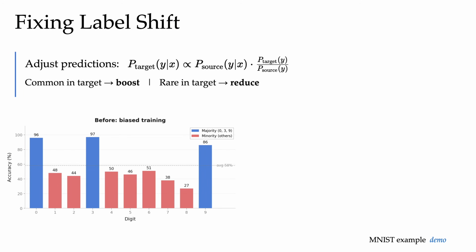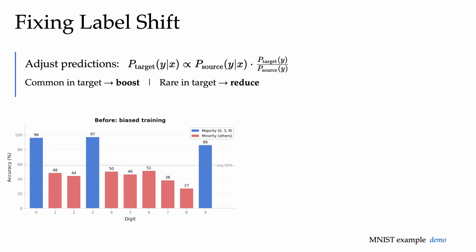Here we show 3 charts. The chart on the left is the per class accuracy. During deployment time, we see that majority digits sit comfortably above 95%. Minority digits crash down to 40 or 50%. The gap is label shift in action, where the rules of recognition did not change, the per class appearance stays the same, but the class frequencies the model expected during training do not match what it sees at deployment. And notice here, the model itself is doing nothing wrong. It's faithfully reflecting the prior we baked in. So the fix is going to be at the level of the prior, of the label, not the model.